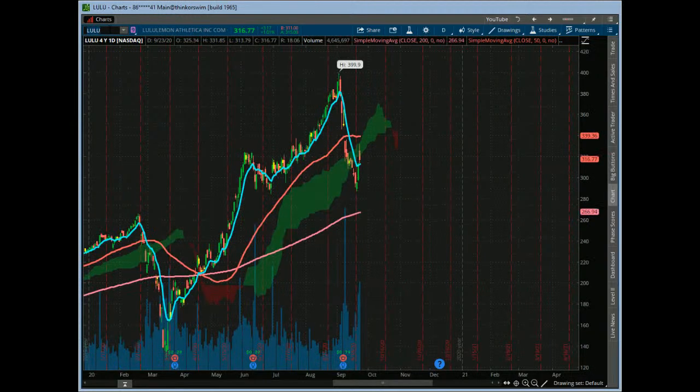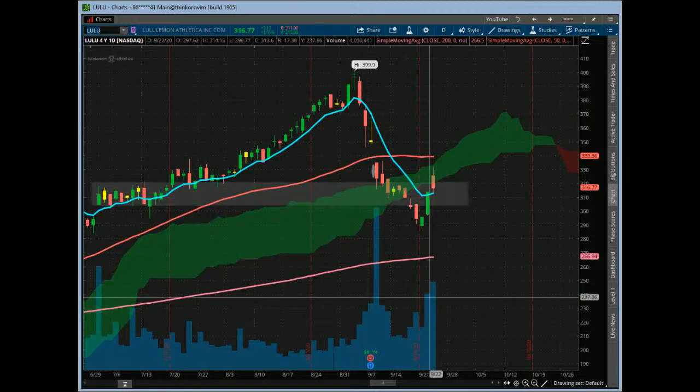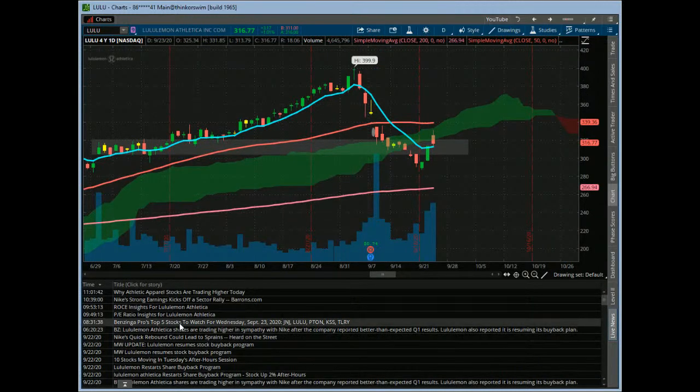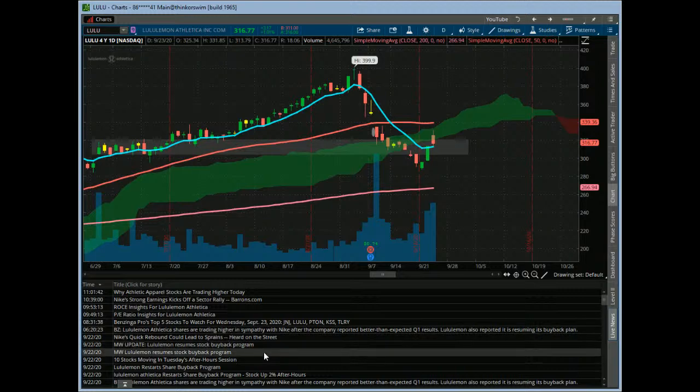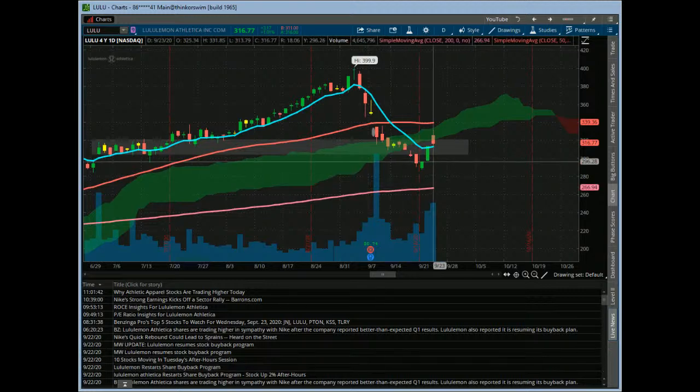I appreciate it. Lulu, so Lululemon. Great day yesterday. Not quite a Morningstar reversal. It came back into this consolidation zone here, but it did it with some good volume, and then they did a really cool sneaky move. Last night I believe, they decided to restart their share buyback program. So nice sneaky way to get a gap up in the morning today.